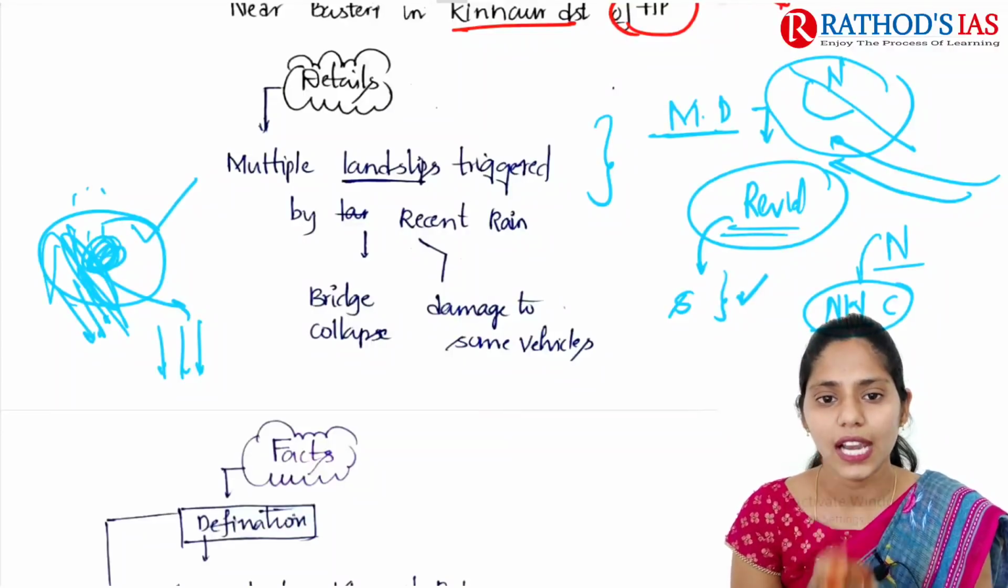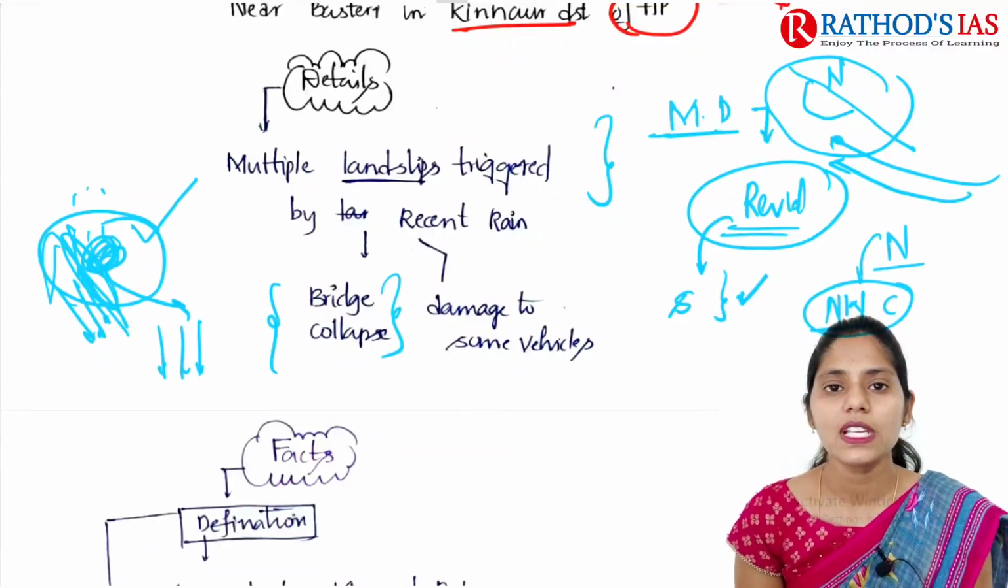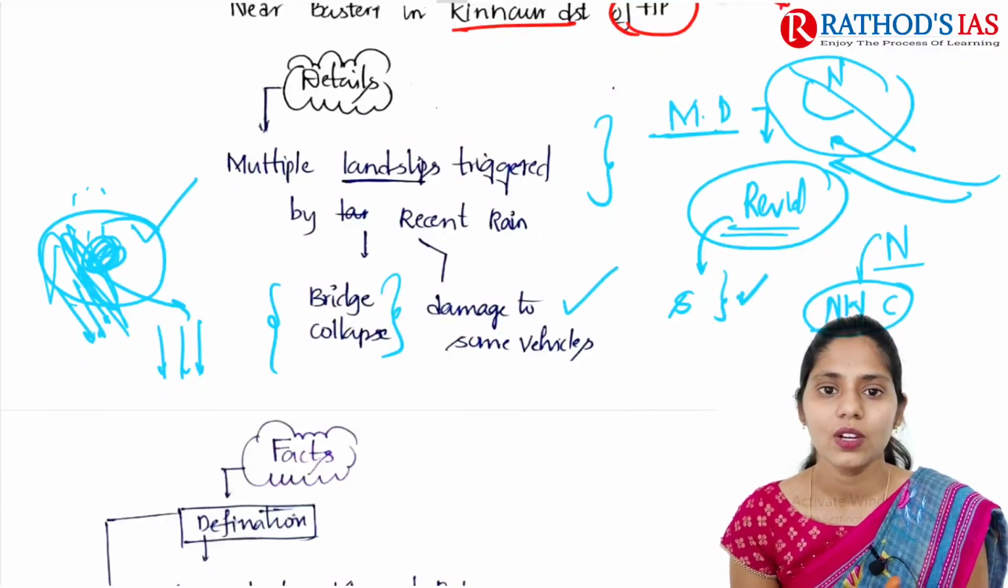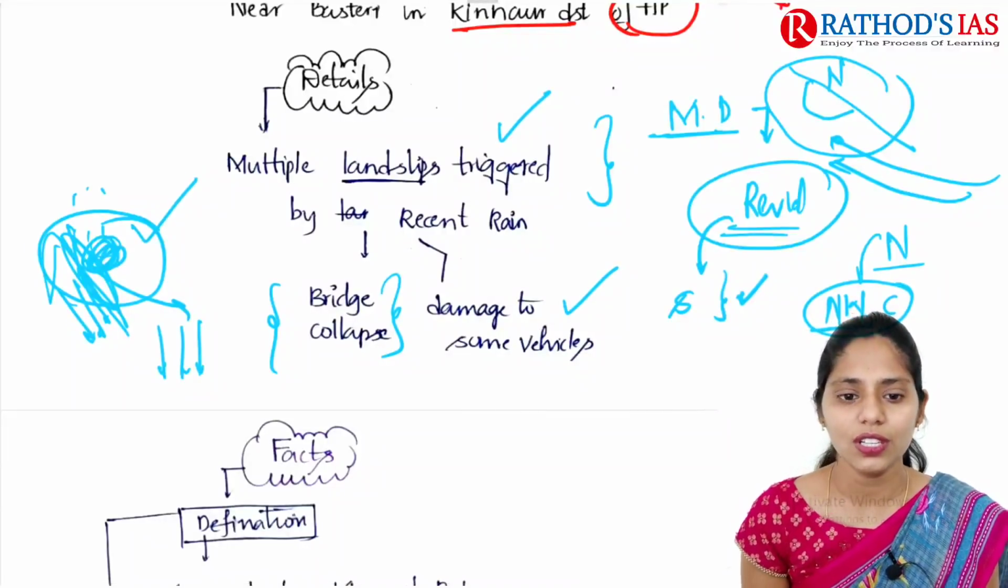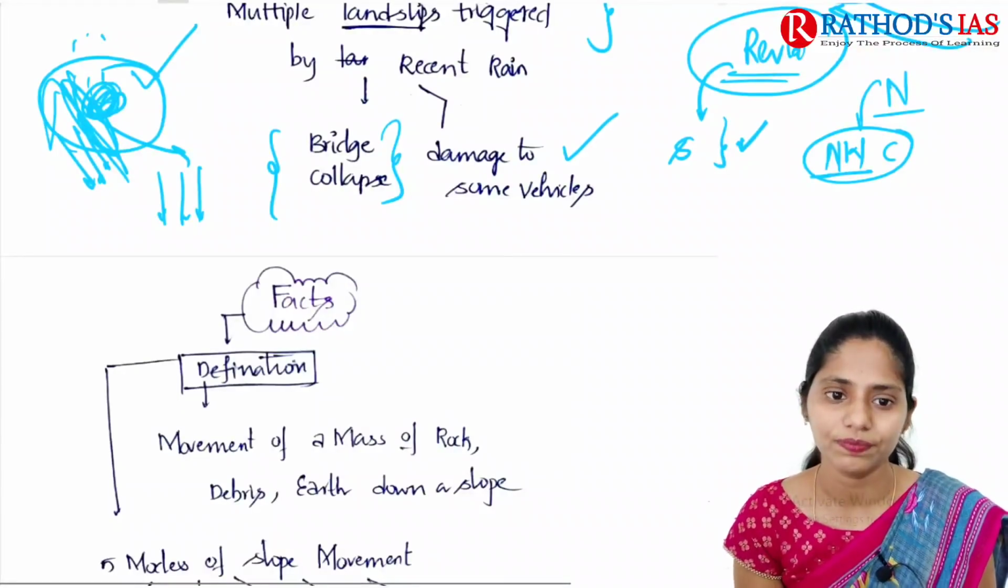Because of this landslide or landslip, it also led to a bridge collapse, and it led to damage to some vehicles. So these are some important details which are given. And now let us focus on some facts from our geography point of view.